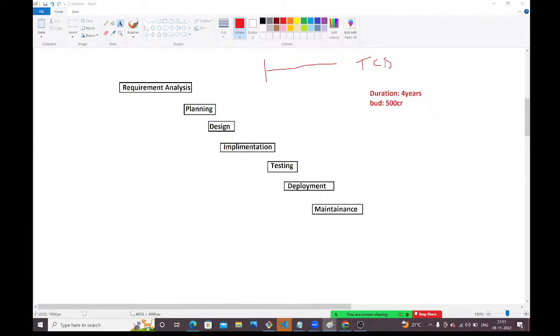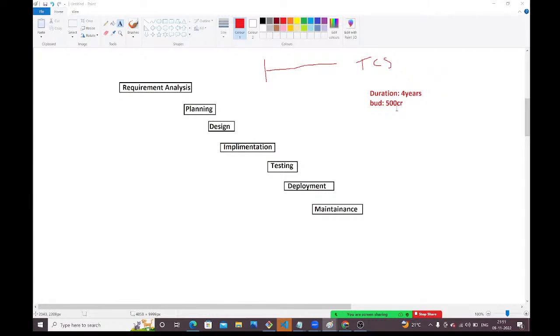I have given one project to the TCS company, and TCS implemented that project. They asked me to come back after 4 years. By that time, they said, they would finish the project and give me the demo.